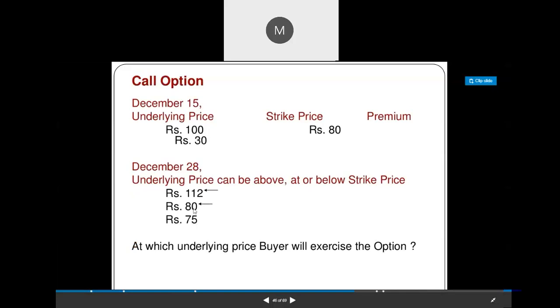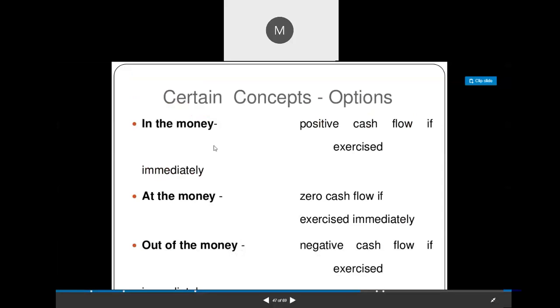If the strike price is more than the spot price, then it is out of the money, meaning there will be loss. So in the money means there will be profit, 112 minus 80. At the money there will be no profit or no loss, 80 minus 80. And out of the money there will be loss, that is, strike price is more than the spot price. So three situations: in the money, at the money, and out of the money.